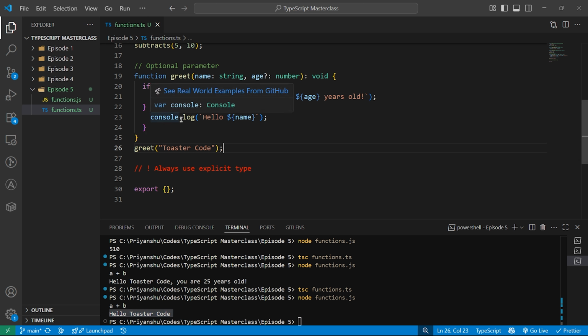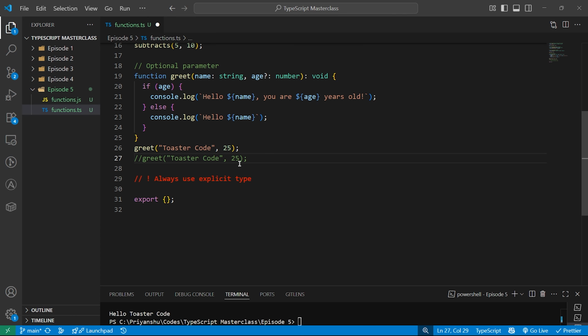It's fine if you pass it. If you don't, that's also fine. Let me just add this one for you to understand that. Both of these are correct. So here age is a number, meaning age can be omitted, it doesn't matter. And inside the function you should check before using it. You should always check the optional properties. If you don't, there might be an error, because let's say I just print the age and I am not passing the age, then it will give me an error. Got it? So you should always check inside the function for the optional properties whether they are present or not.